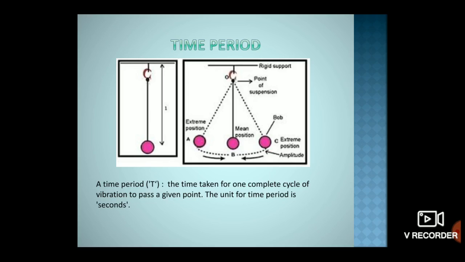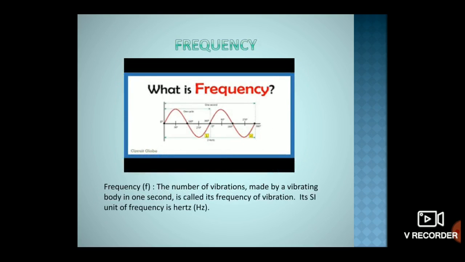Now the time period. It is observed that the vibrating body completes one cycle of to and fro motion in a fixed time interval, and this is called the time period. The next is frequency.